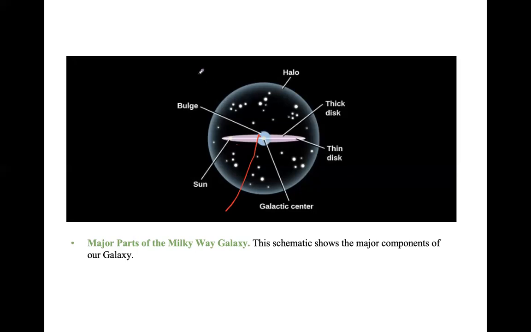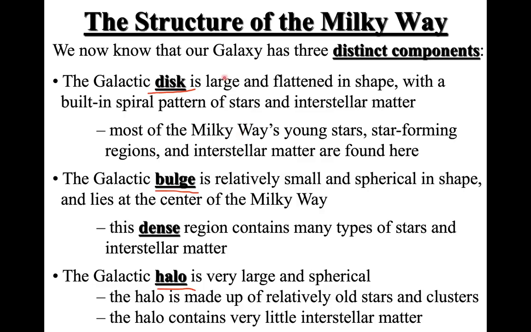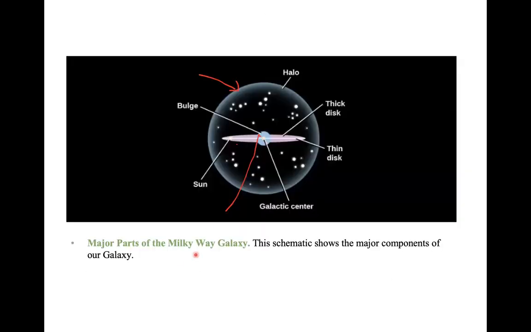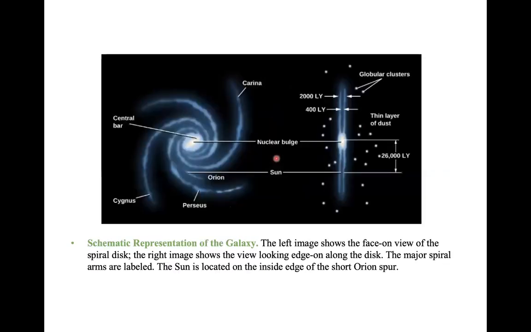Then you have this large spherical shape, which is the galactic halo, and then the flattened disk at the center in this region. And you have the galactic center right here. So basically you have three distinct components, as I mentioned: disk, bulge, and halo. You can see them here in the diagram.